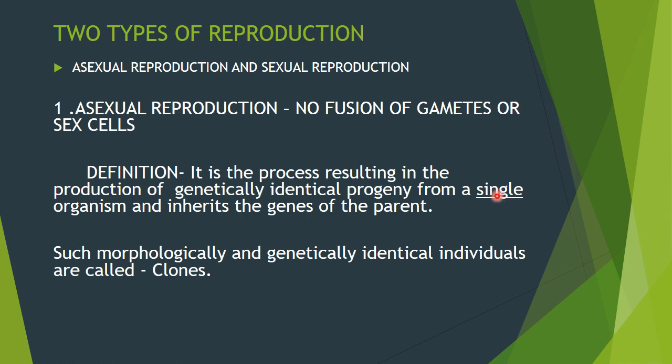It is uniparental. Only a single parent is involved. Okay. Now we will see what we can call the children or offsprings of asexual reproduction. These offsprings are known as clones. The morphologically and genetically identical individuals produced by asexual reproduction are termed as clones. They will have the same genetic makeup like the parents. Okay, understood both? Then we will go into the different types of asexual reproduction.